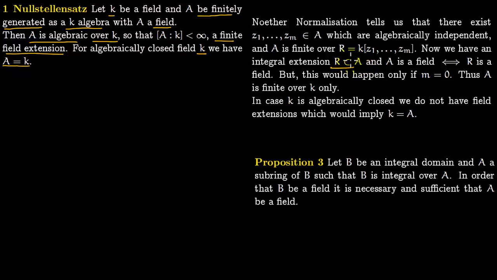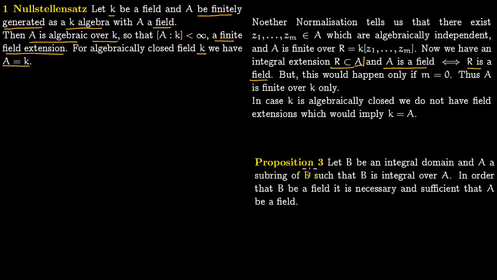All of this till now is our Noetherian normalization. A is a field. Now A is a field if and only if R is a field, because A is an integral extension of R. This we have proven before, in the lecture on transitivity of integral elements.